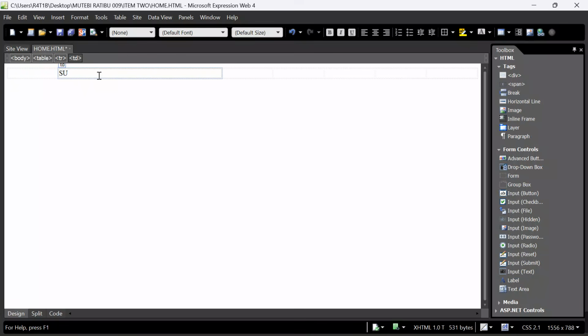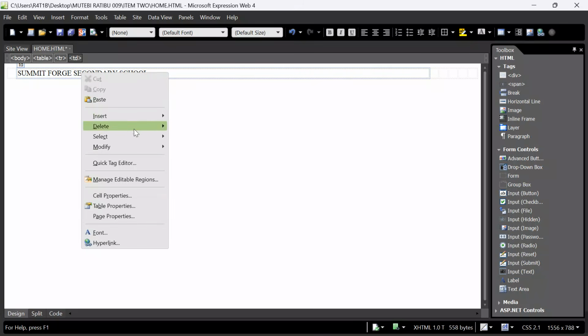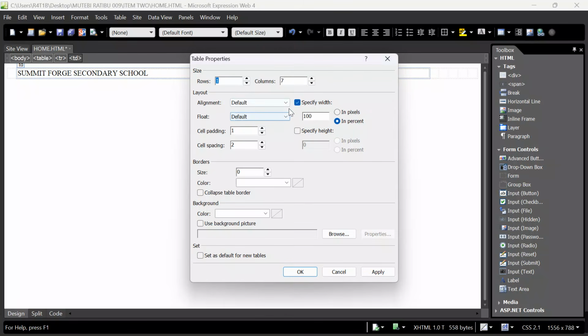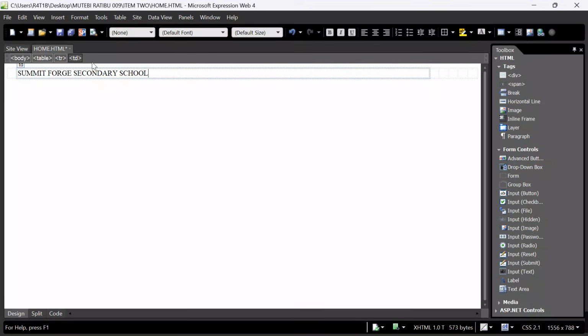I will start typing. This is the Summit Forge Secondary School. Nice. After putting it there, let me right click again, go to table properties. I want to make sure that my content is aligned center. Click OK. Yes.